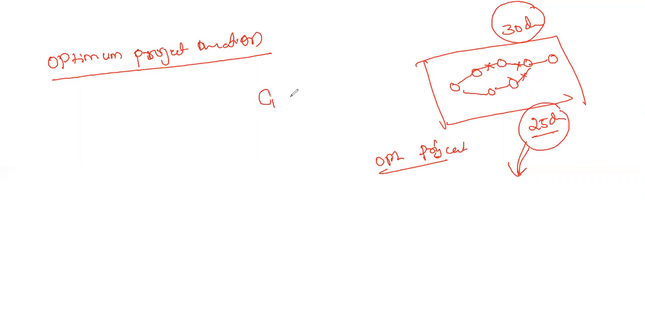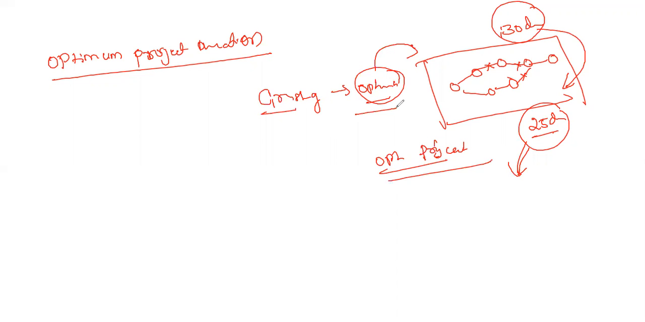Even though crushing is possible, we cannot just keep crushing everything. So we cannot crush all the activities. We are going to do the crushing in such a way that the cost is optimal. Using the optimal cost, if you reduce the expected duration of a project to some extent, for example from 30 days to 25 days, with the nominal cost or the optimal cost, that is called the optimal project duration.